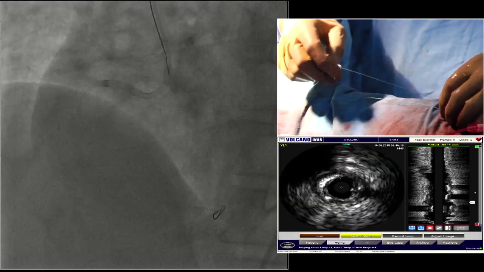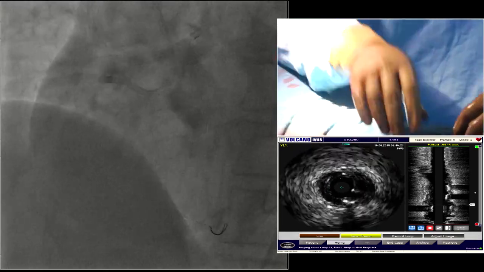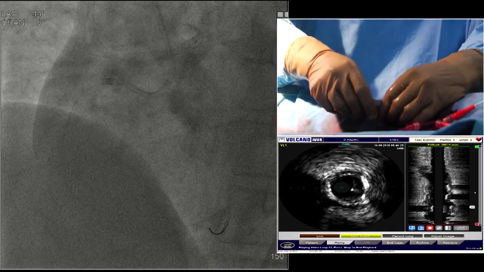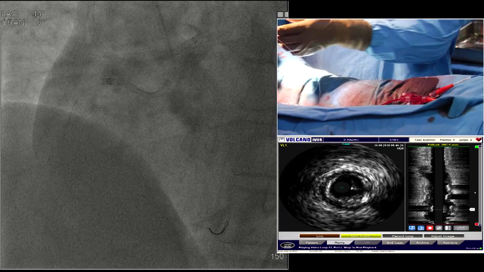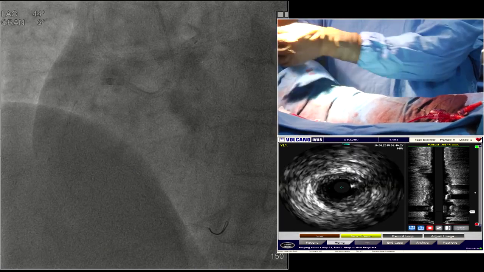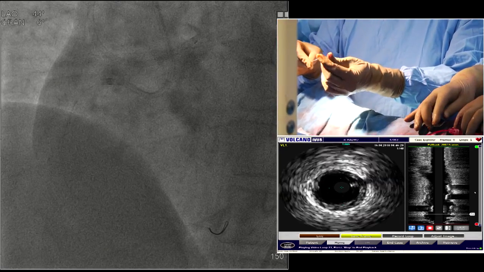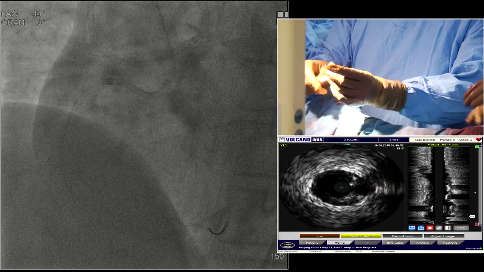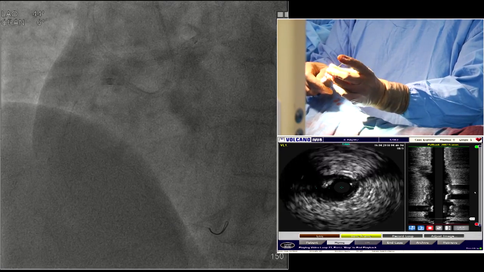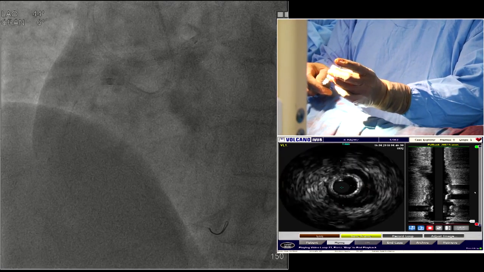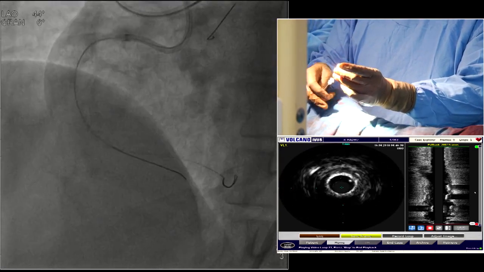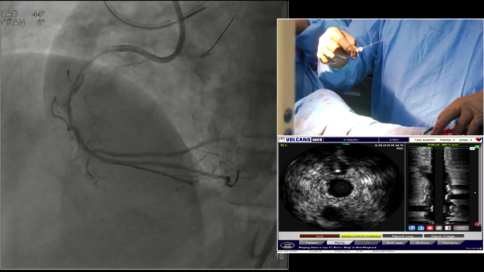So when you decide the distal landing zone of the stenting, this is a big difficult bifurcation. How did you decide the distal landing zone? I have to cover all the branches.